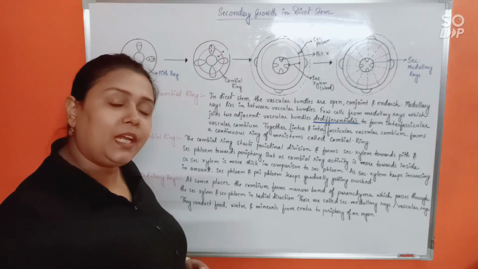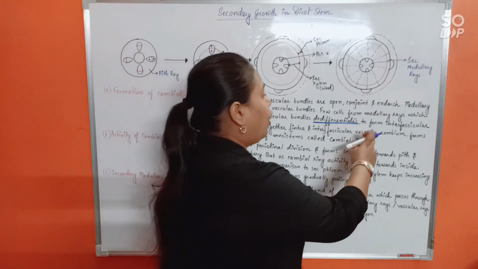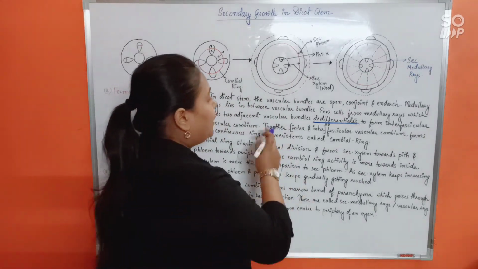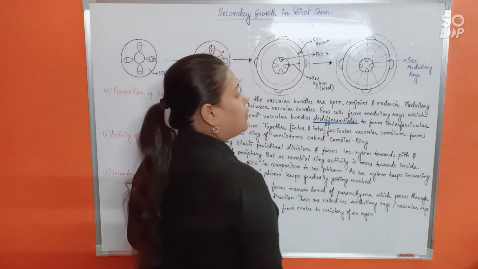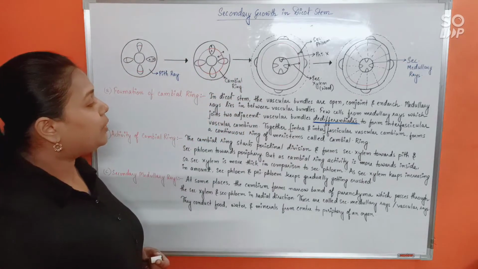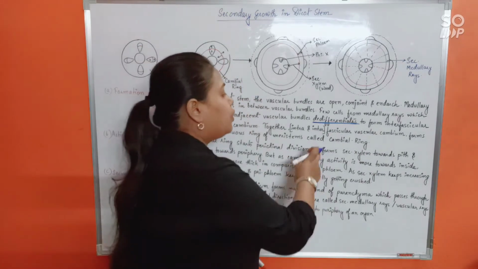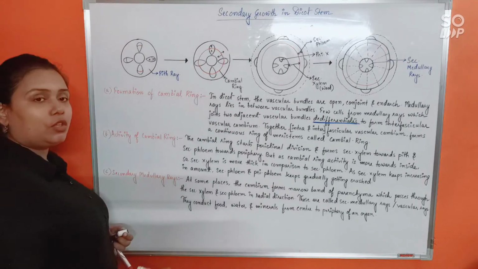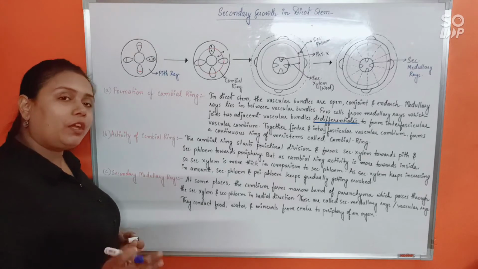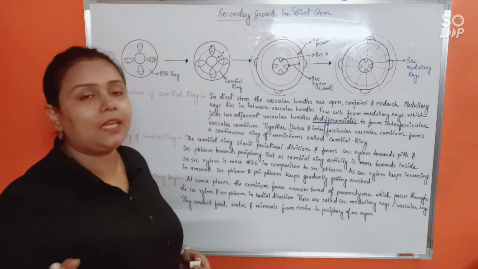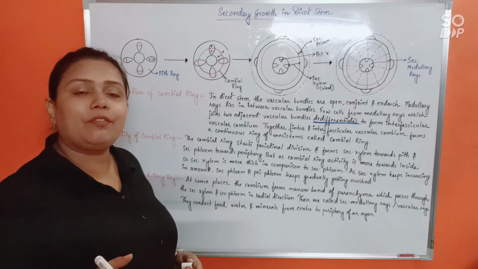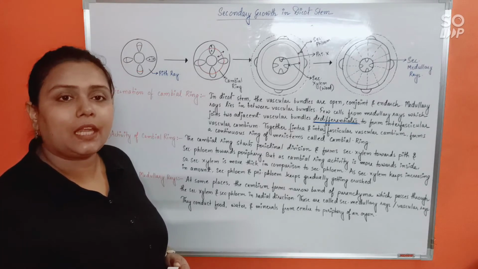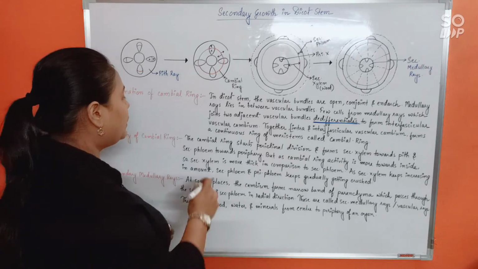De-differentiates means from permanent it becomes meristematic again to form interfascicular vascular cambium. So together the intrafascicular and interfascicular vascular cambium form a continuous ring of meristem called cambial ring. So cambial ring formation is the first step. Second, after cambial ring formation, what is its activity like? You very well know cambial ring will start periclinal division. Towards inside it will give rise to a thick secondary xylem. Towards outside, thin secondary phloem. Alright. So that's what is written here.